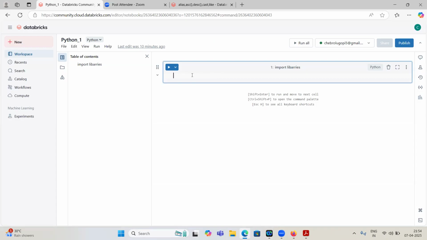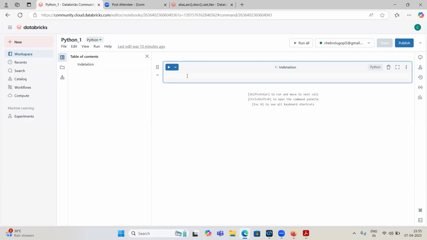So what will we cover first? The first one will be indentation.